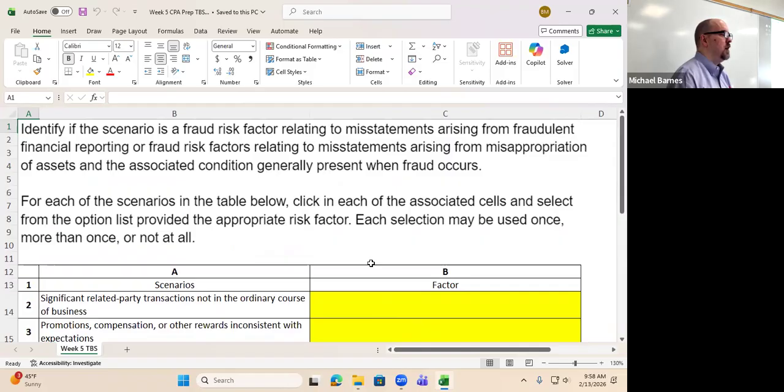And then you had to identify something a little more straightforward: does it relate to misappropriation of assets or theft, or does it have to deal with fraudulent financial reporting? I think that was a little more transparent. But let's go ahead and go over these, and I'm going to open my solutions manual.